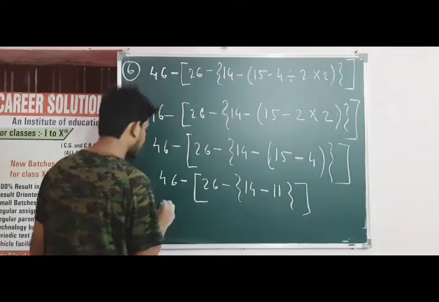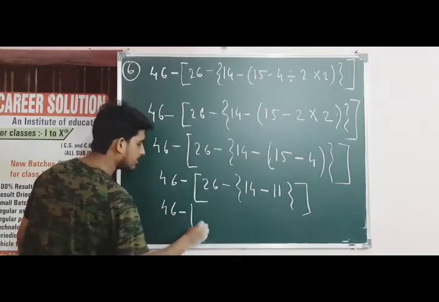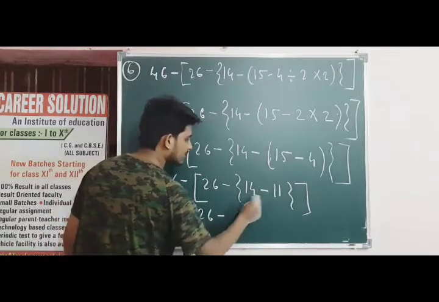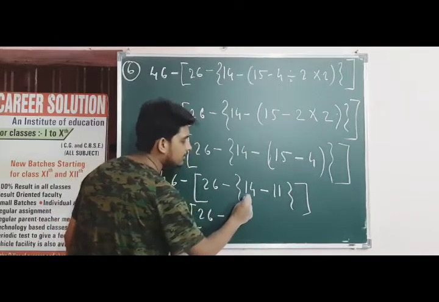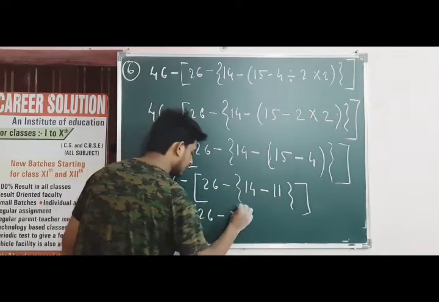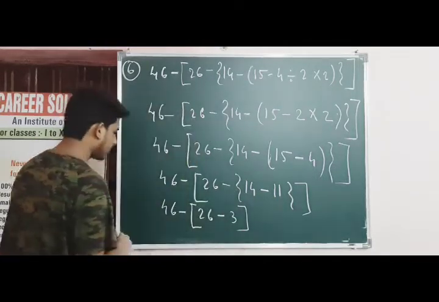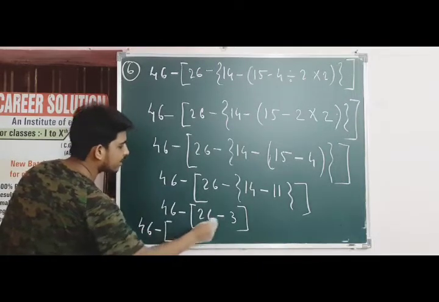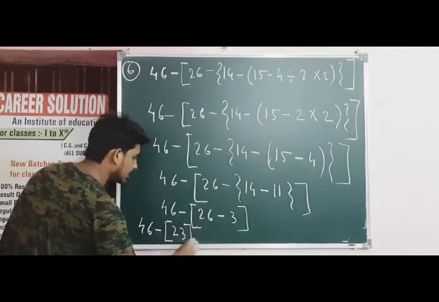Now smaller bracket has been solved. 46 minus 26 minus 14 minus 11 is 3. 3 is in plus, 14 plus का है, तो 14 minus 11 become 3 is in plus, and minus plus become minus 3. Now curly bracket is solved. So 46 minus 26 minus 3 become 23.